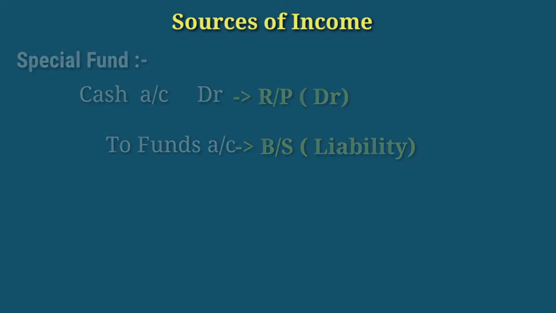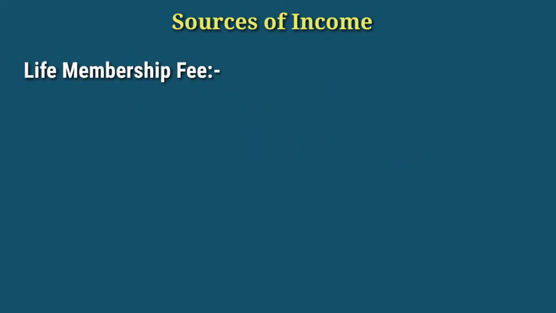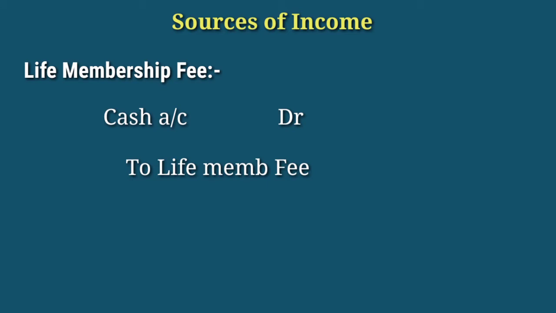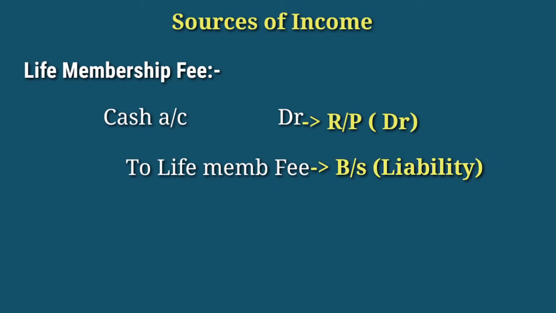Next source of income is life membership fee. A lump sum amount paid as a membership fee on admission of a member for the whole life, instead of paying regular periodic subscriptions, is called life membership fee. It is a capital receipt. We can write the journal entry: cash account debit to life membership fee. The debit effect will be shown on the debit side of the receipt and payment account, and the credit effect will be shown on the liability side of the balance sheet, and it is added with capital fund.